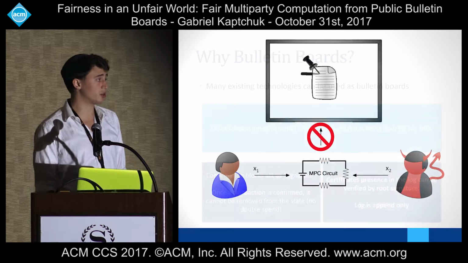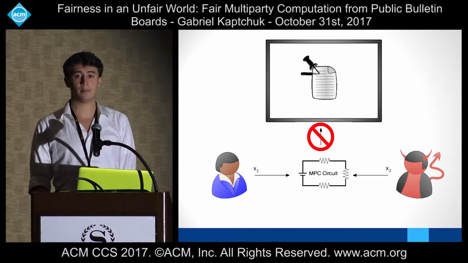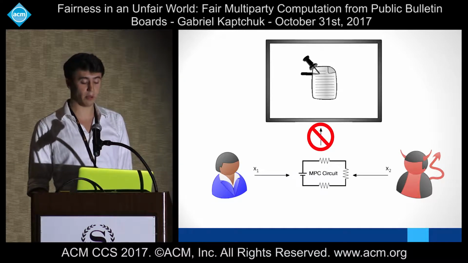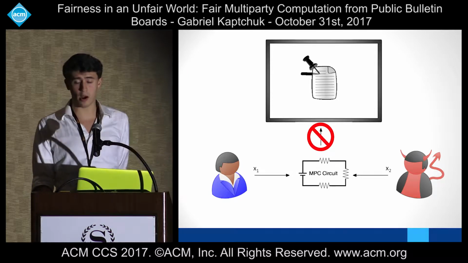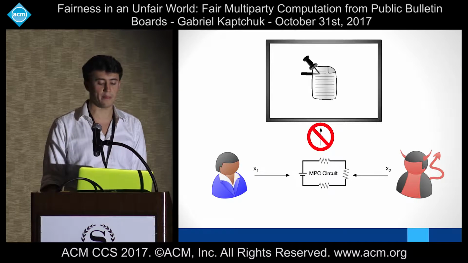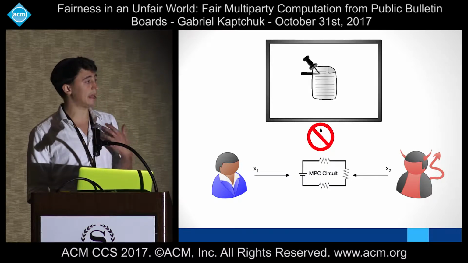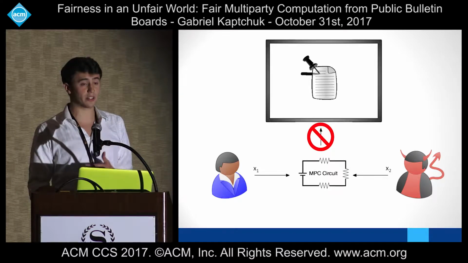So let's start to build up some intuition as to how we're going to get fair MPC from normal MPC plus blockchain plus bulletin boards. So imagine we've got two parties in this case. They define some MPC circuit between the two of them. They can send in their inputs.